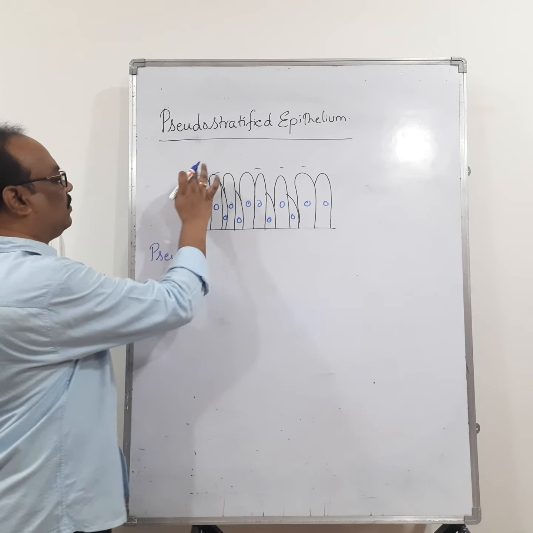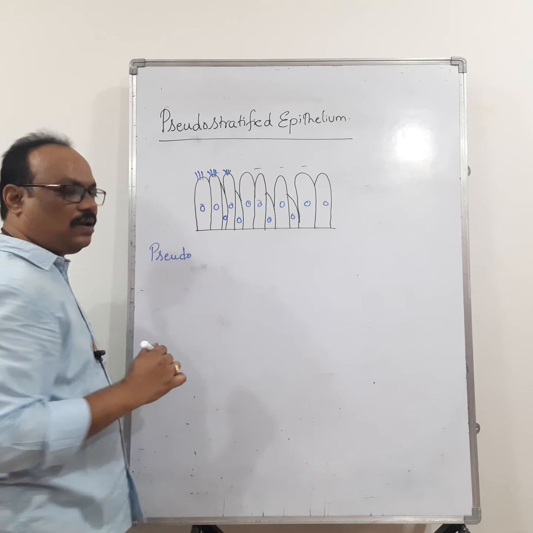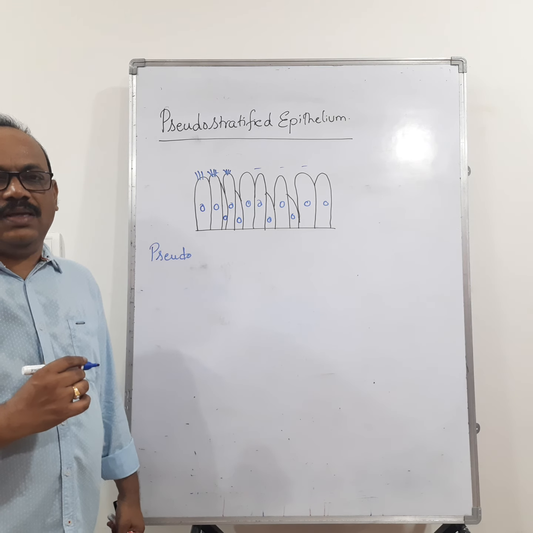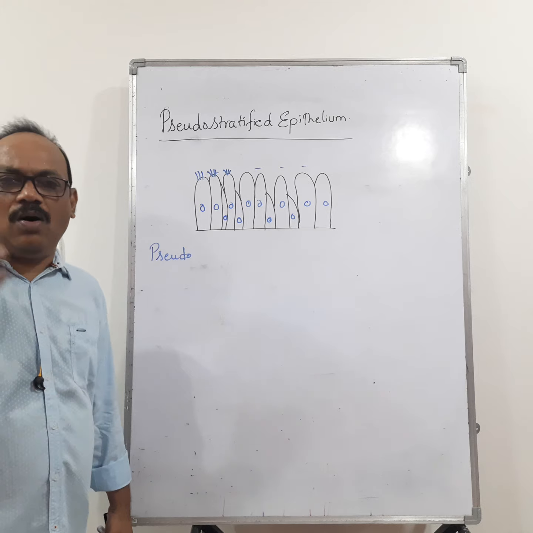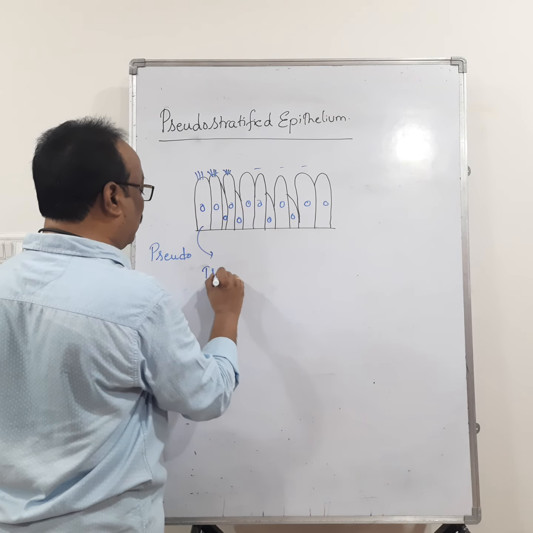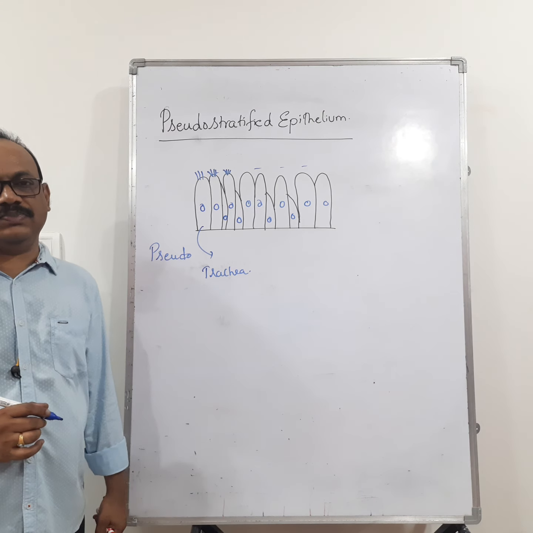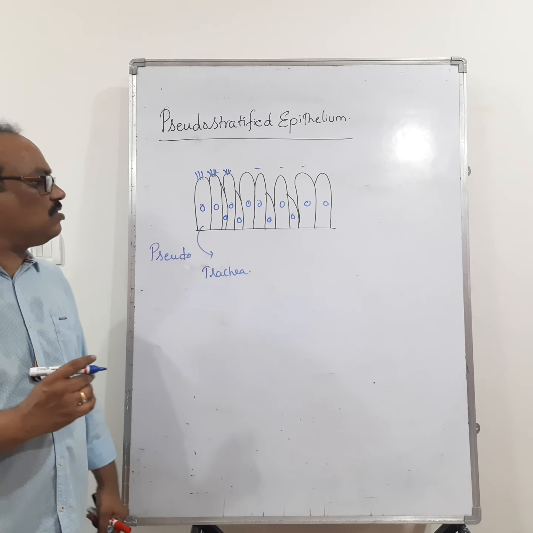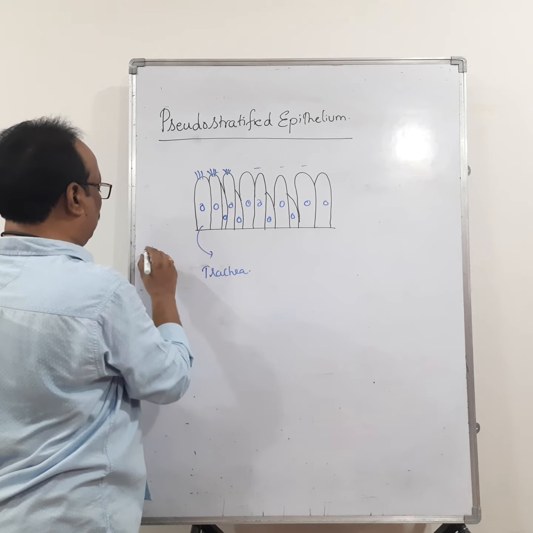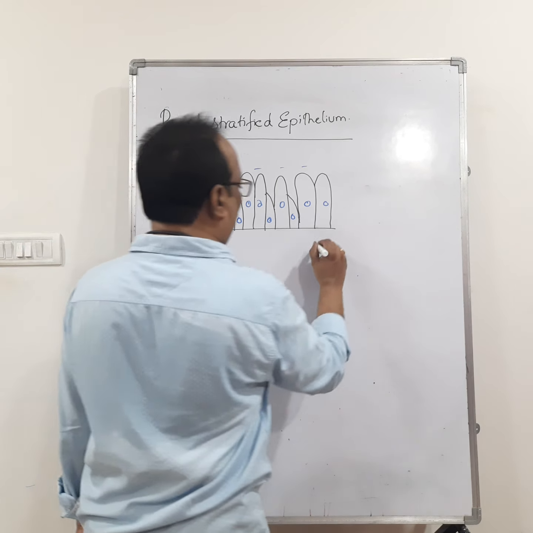If the pseudostratified epithelium consists of cilia like this, we call that pseudostratified ciliated epithelium. The pseudostratified ciliated epithelium along with goblet cells lines the trachea. Remember that one. And this is pseudostratified non-ciliated epithelium.